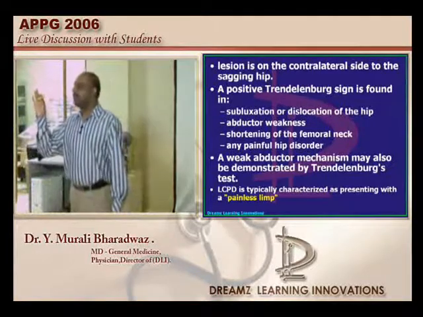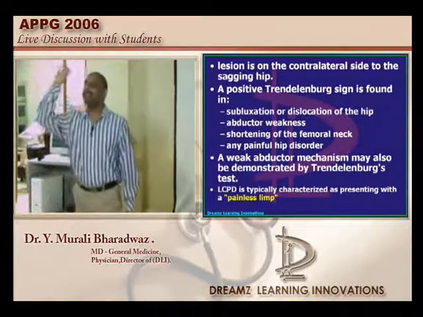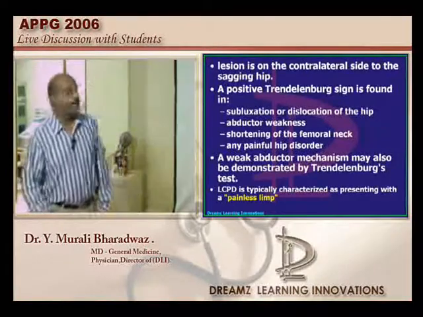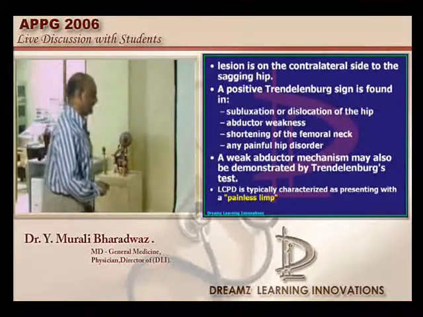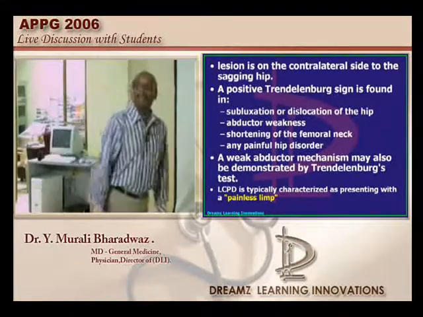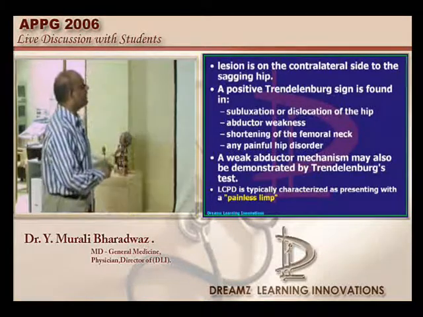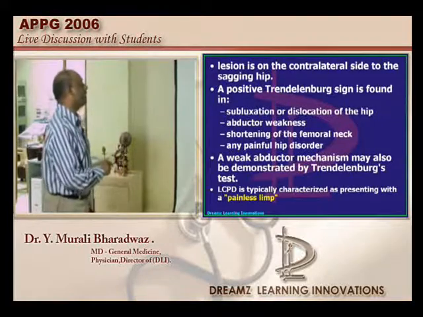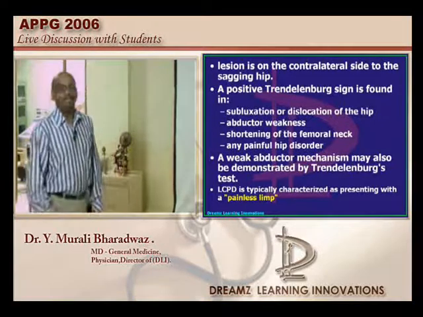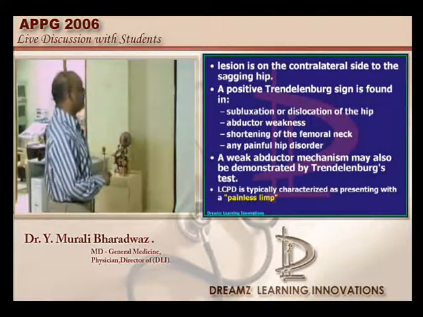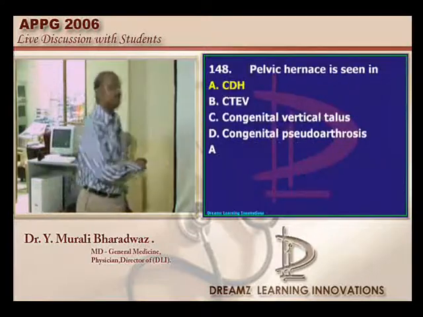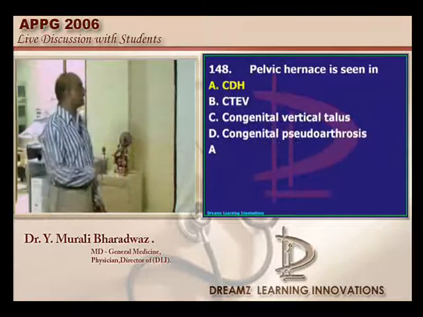Now I would like to ask a question. Perthes osteochondritis, is it painful or painless? It is typically painless, doctor. Painless limp is a very characteristic feature. Hence, the odd man out is Trendelenburg's, which is not seen in Perthes. In all the remaining conditions you can find the Trendelenburg positive. Pelvic harness is typically used in the case of congenital dislocation.